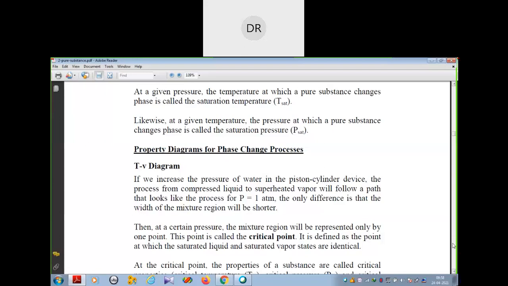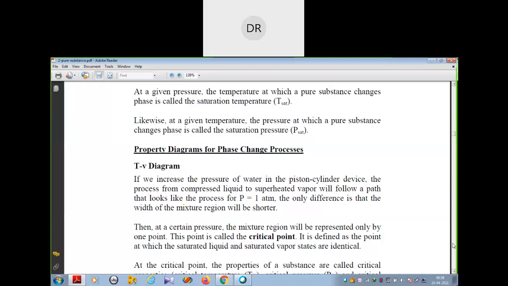Because we keep increasing the pressure, the mixture region will be very short. So the definition of the critical point we can give like this: at a certain pressure, the mixture region will be represented by only one point.